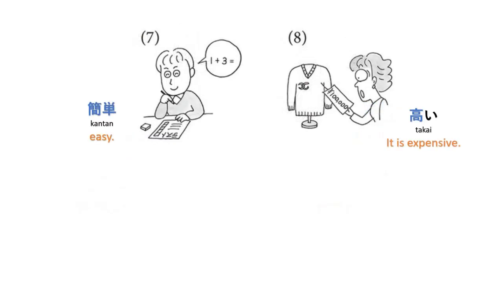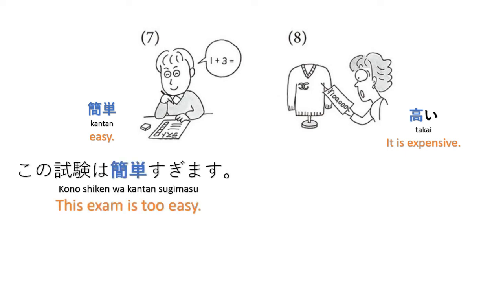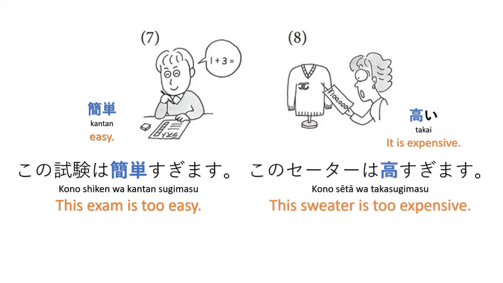Next. Kantan, easy, and then takai, expensive. So we convert this to sugiru. Kono shiken wa kantan sugimasu. This exam is too easy. Now for takai, kono seta wa takasugimasu. This sweater is too expensive. So we remove the hiragana i here.